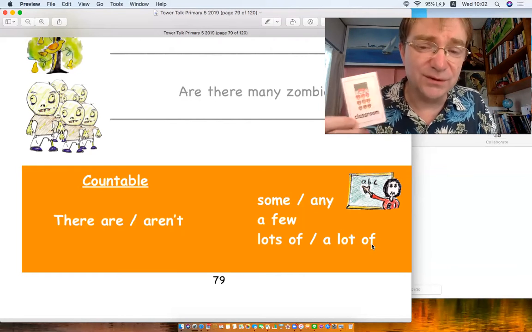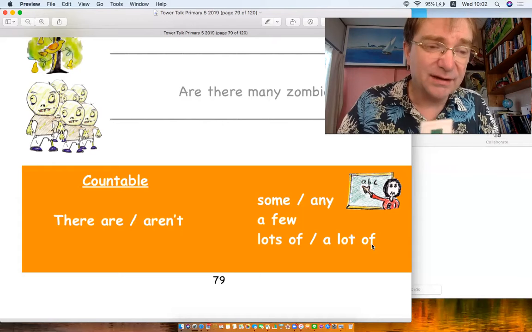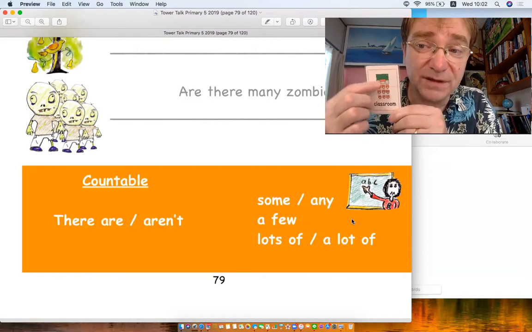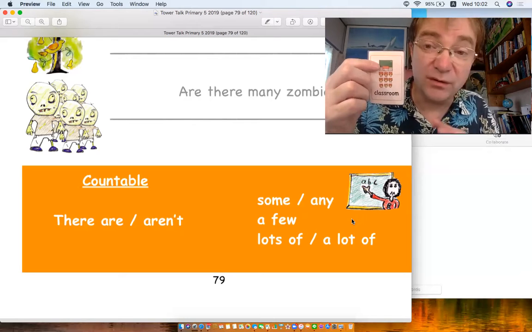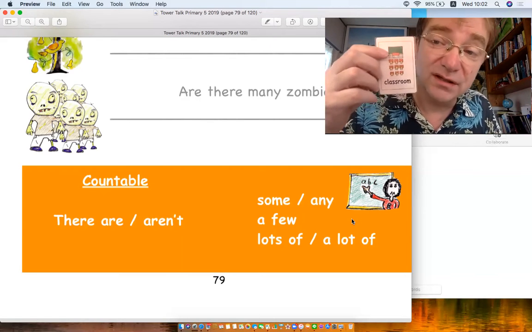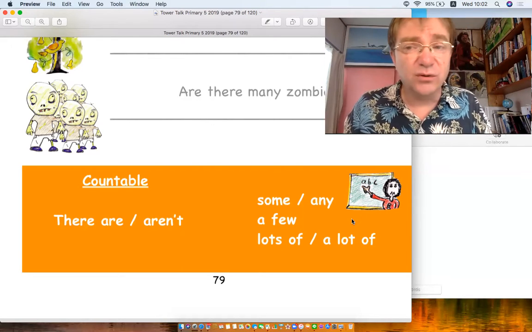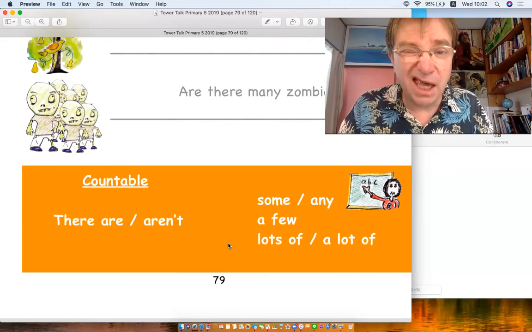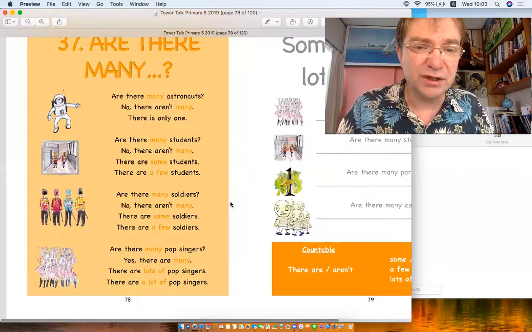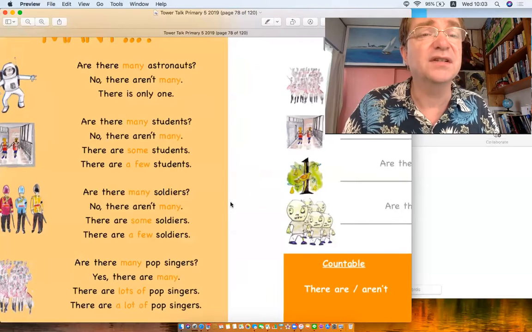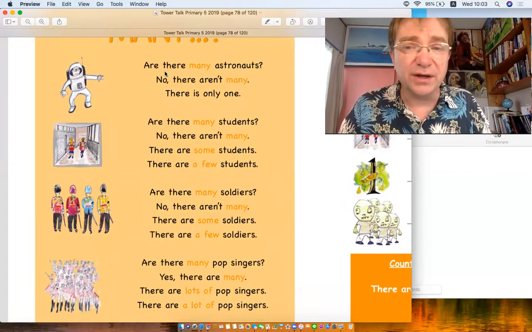But only when there's more than one. I know this is very confusing, but just remember you can count it. If there's only one, like teacher's desk, there is only one. There's not many or some or a few. There's only one. It's all about whether you can count things. Well, let's do some more examples. Maybe it will make some kind of sense. Okay, so let's have a look over here.